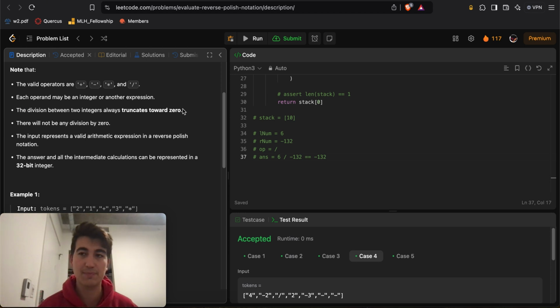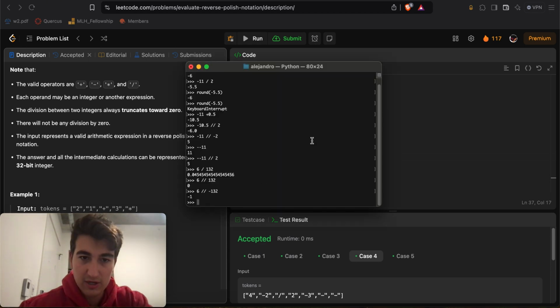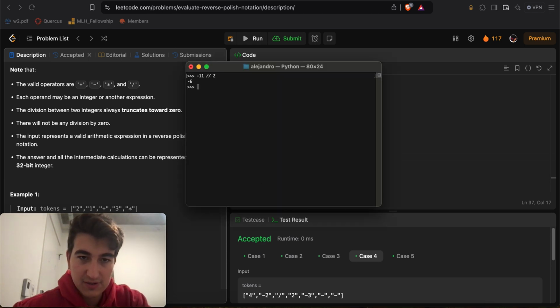And now, if you're doing this problem not in Python, this will be very simple, right? You just divide and truncate, and there you go, because most languages actually divide towards 0. Python is special in that it divides downwards no matter what. So if you have a negative division, right? So if you do something like -11 divided by 2, it will do -6 instead of -5, right?